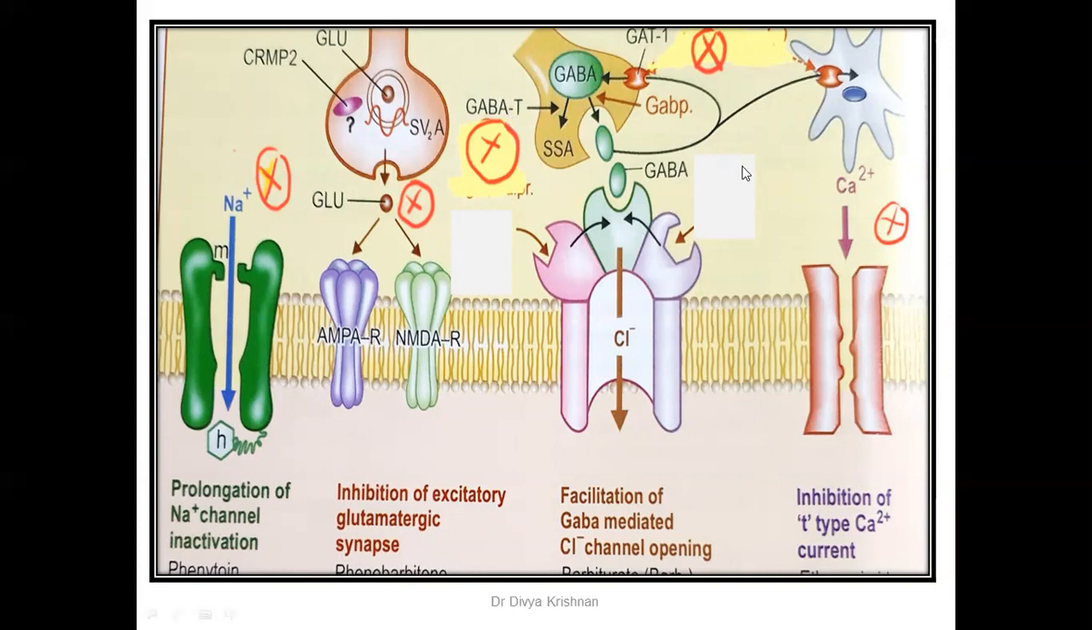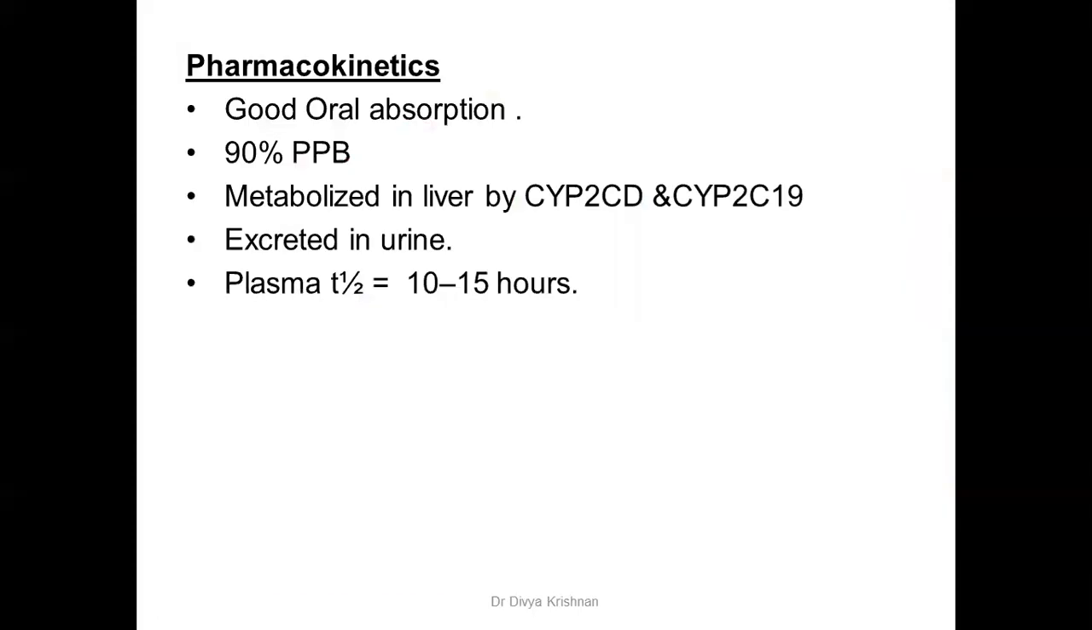Next, it is also inhibiting the T type of calcium current in thalamic neurons. So this mechanism is very important. You have to be very thorough with the mechanisms of actions of sodium valproate. It has got good oral absorption. It is 90% plasma protein bound. So it is susceptible to drug interactions which may involve plasma protein displacement reactions.